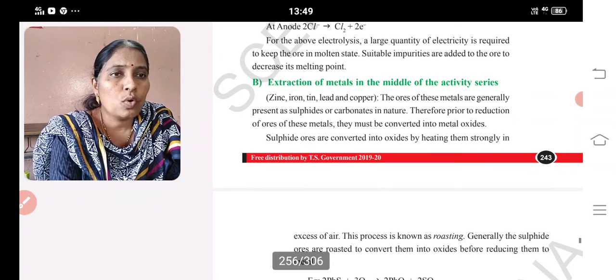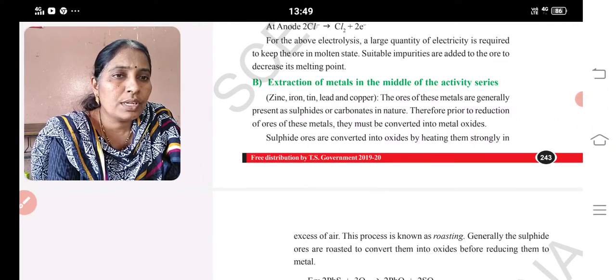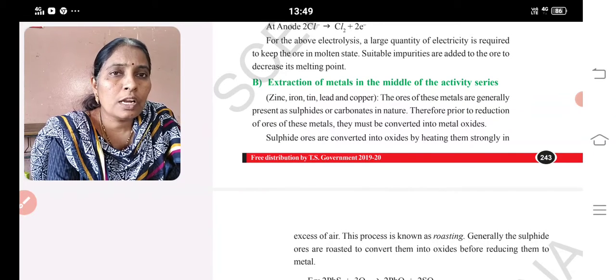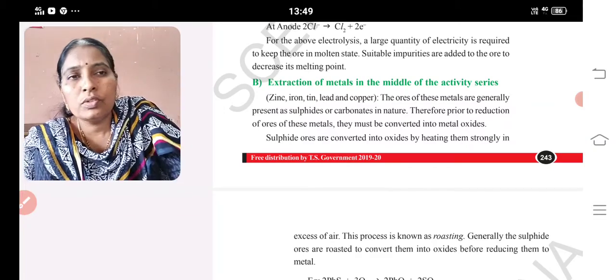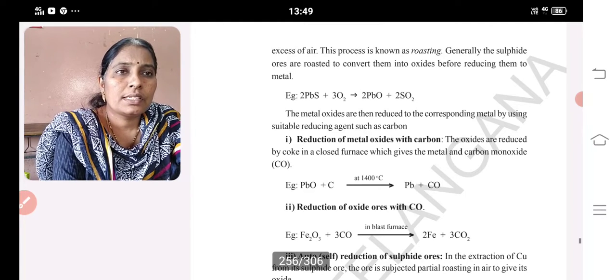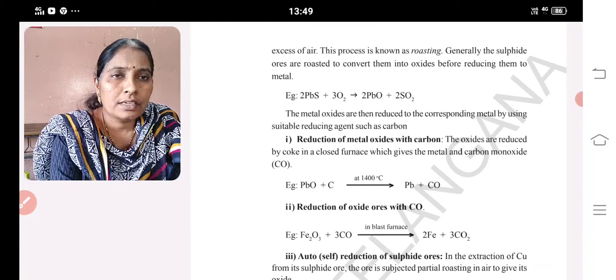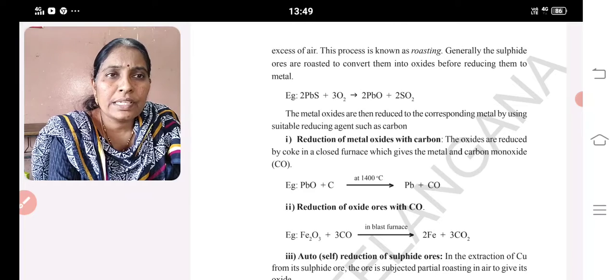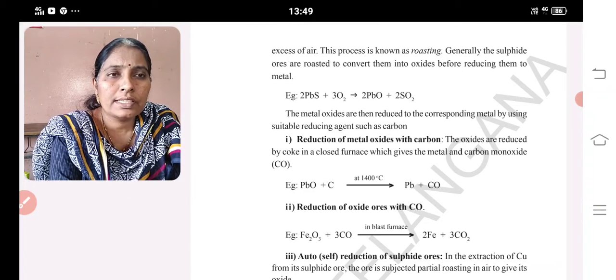Sulfides are converted into oxides by heating them strongly in the presence of air. Heating in the presence of air is known as roasting. Generally, sulfide ores are roasted to convert them into oxide before reducing to metal. Here, PbS, lead sulfide, is roasted, meaning reacted in the presence of oxygen, to form lead oxide and sulfur dioxide.